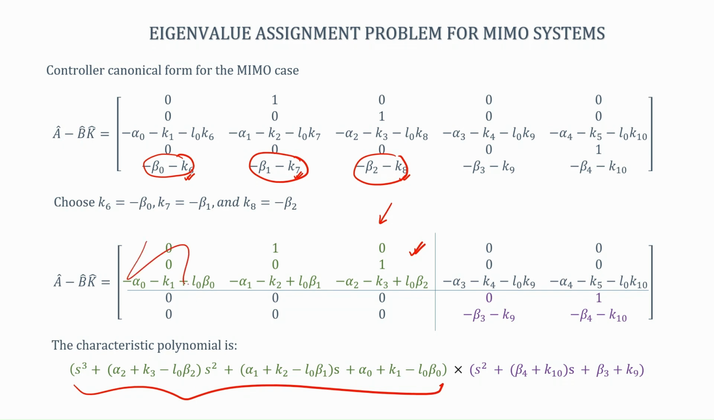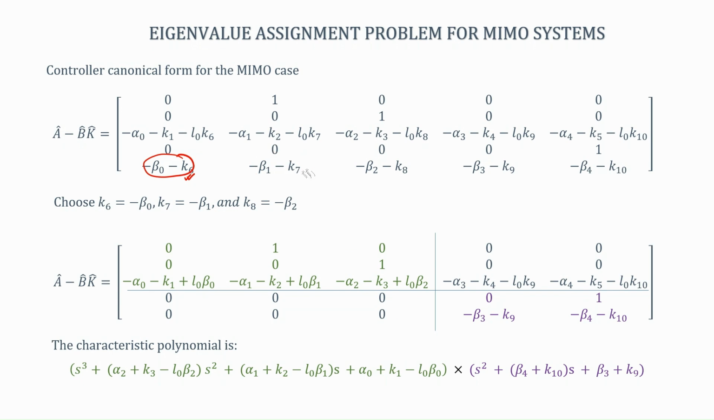So, the characteristic polynomial of this part is given by this, and the characteristic polynomial of this violet part will be given by this violet part. And now, since I have the characteristic polynomials, I just have to carefully choose the values of k3, k2 and k1, k10 and k9 here, so that I can make it the desired polynomial for our pole placement or eigenvalue assignment problem.